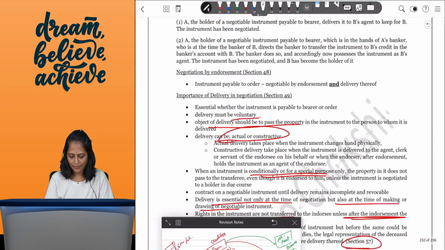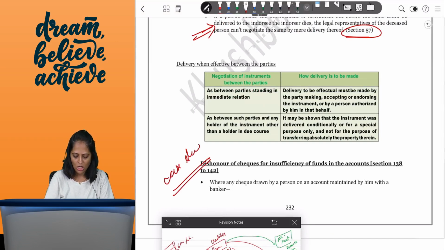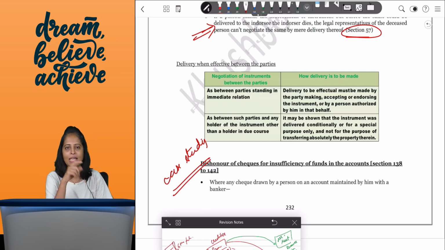Negotiation we have studied. Now coming to dishonor of check, again important for case study type of questions. So here it is saying that if you ever give a check to someone and this check is bounced due to insufficiency of funds in your account. So I give you a check, say for 10,000 rupees, and you don't get that 10,000 rupees because in my account I have only 8,000 rupees. So in this case the check has bounced, and if the check has bounced, then in that case it will be considered an offense punishable under section 138.